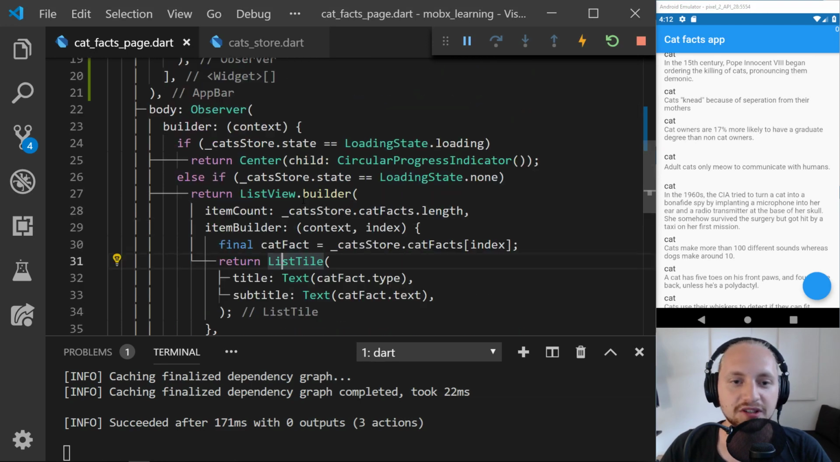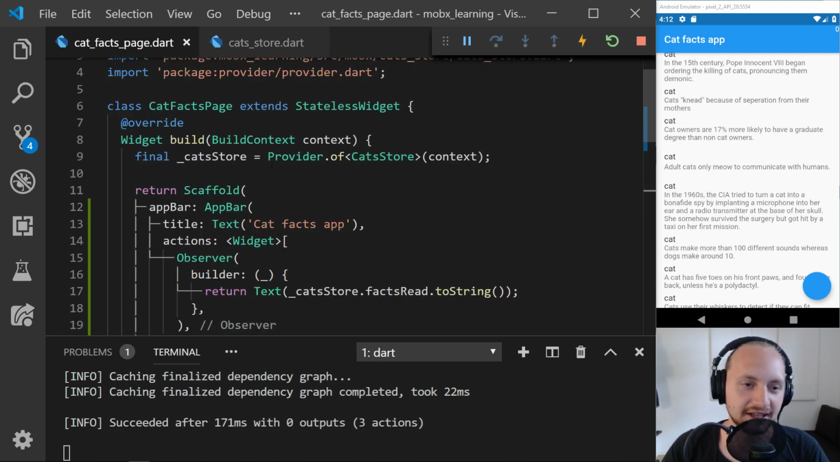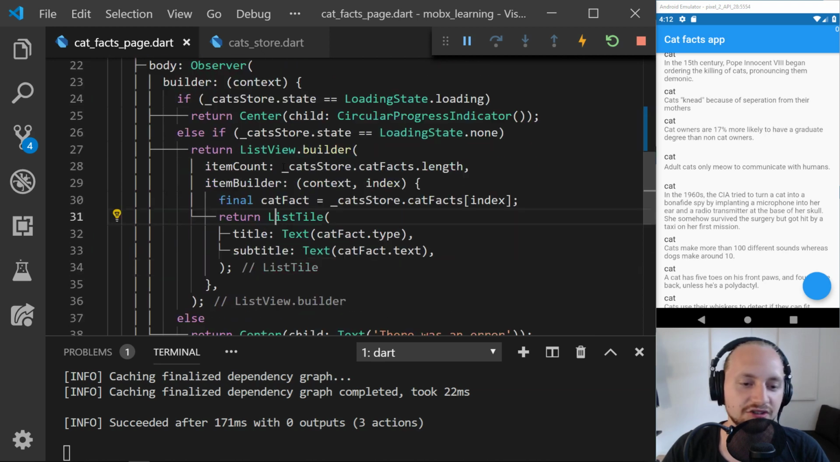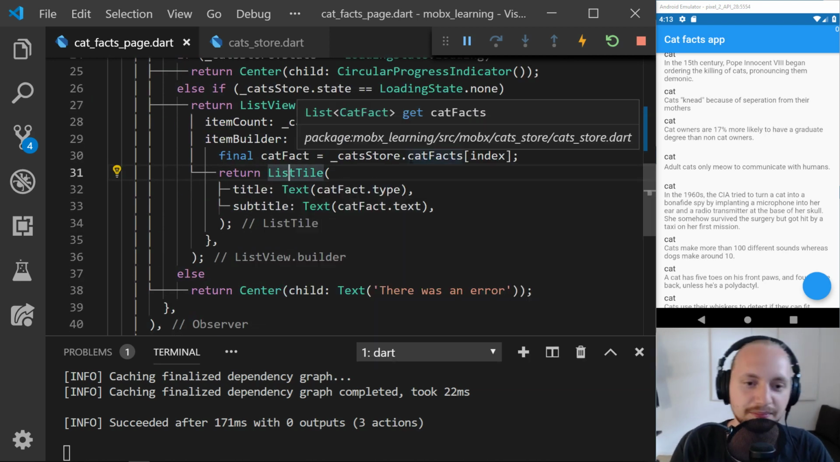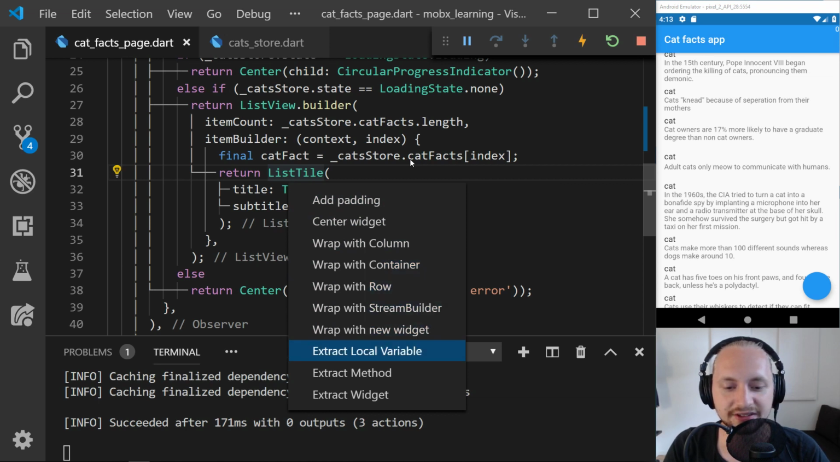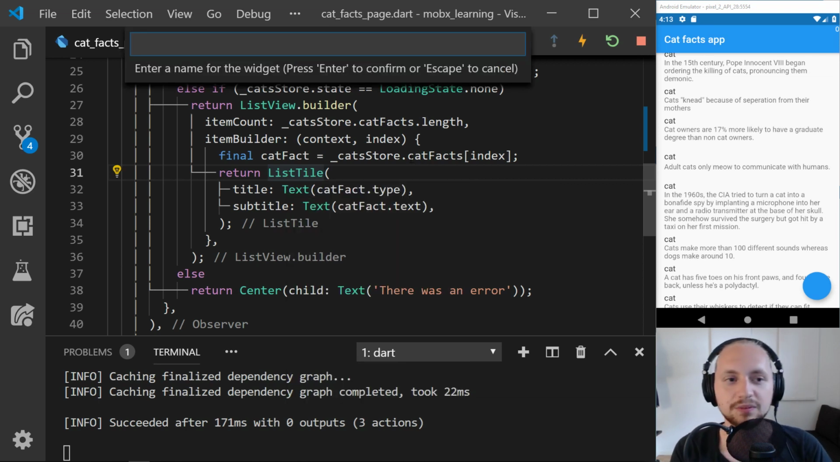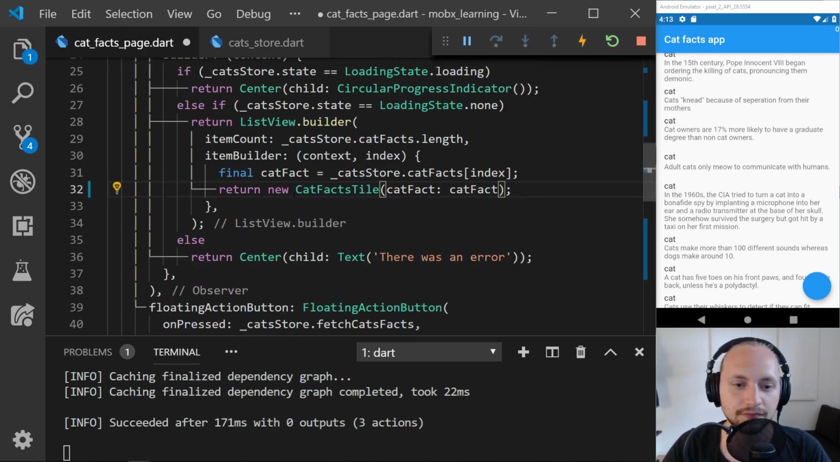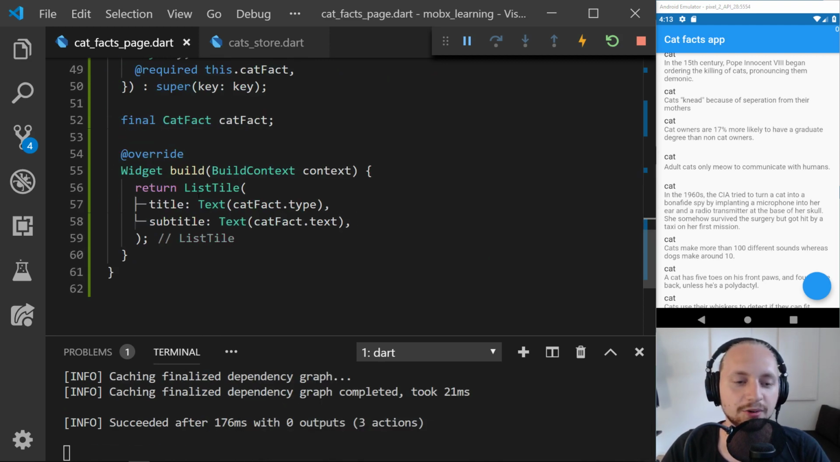And what I'm going to do now is pretty much just, for example, this list tile. I don't like to have my list tiles in the same page as the other data or the other widgets. It just becomes a bit cluttered. So let's just extract widget, and this will just be cat facts tile, something like that. We remove the new keyword. So now we have this one.